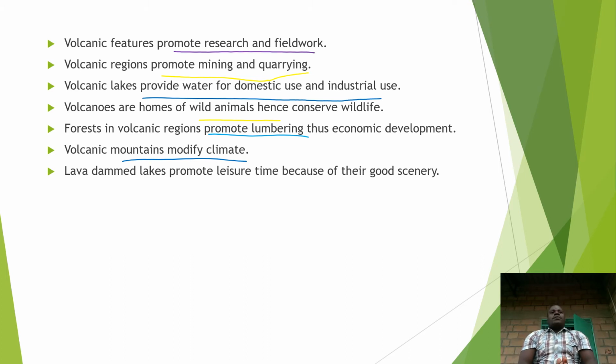Next, volcanic mountains modify climate. There is a type of rainfall called relief rainfall, which forms in areas with steep mountains. So volcanoes help in the formation of this relief rainfall. That's why people of Musanze, Burera, Nyabihu, Rubavu always receive rainfall throughout the year.